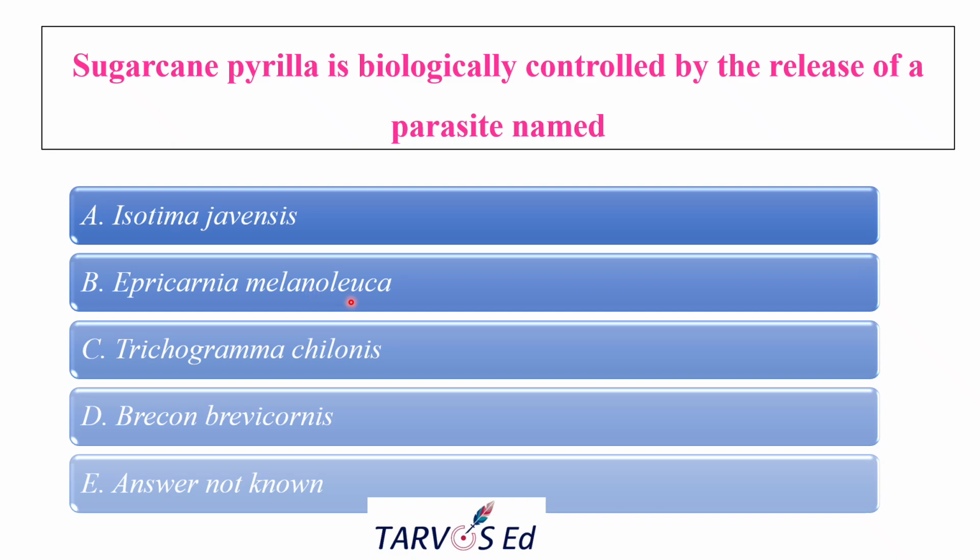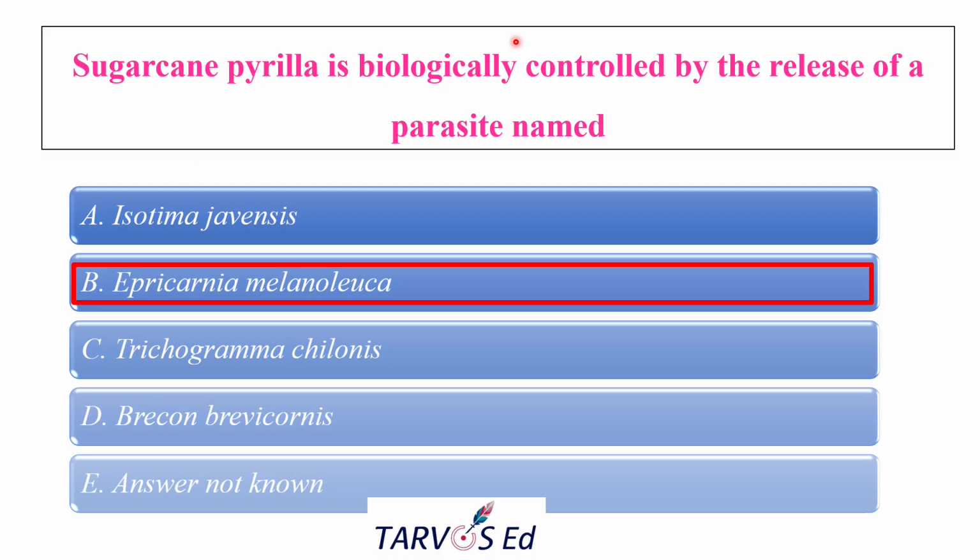It means that during the nymph and adult stage of this particular pest, it will parasitize. It will lay the eggs. Isotima javensis is the larval parasitoid. And the correct answer is Epiricania melanoleuca. As I said before, this is the nymphal and adult parasitoid, and its larvae are generally ectoparasitoids or predators of the Pyrilla nymph and adult. The larva feeds externally on the Pyrilla.